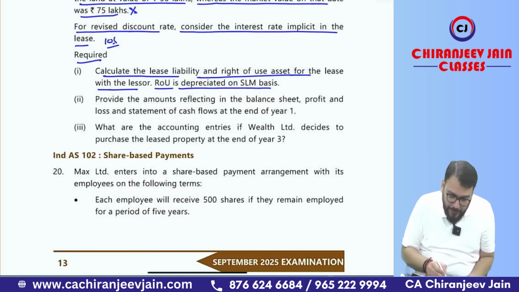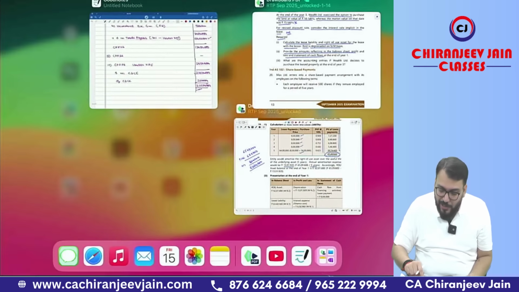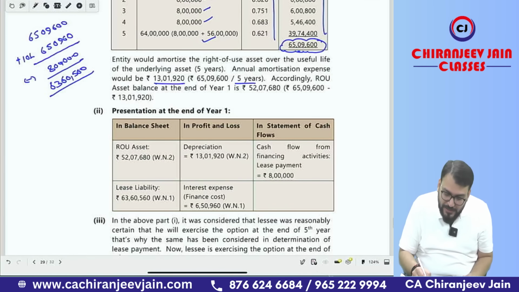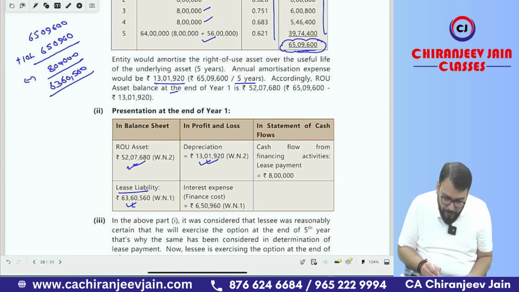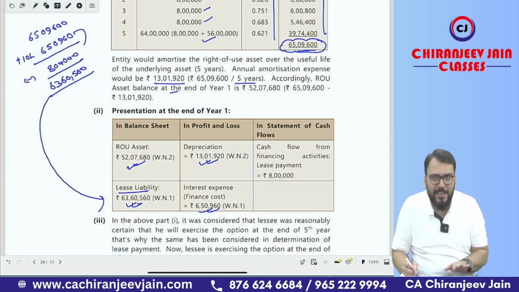What is the next question? They have given: provide the amount reflecting the balance sheet, PL and a statement of cash flow. Can you see in the balance sheet, ROU asset will come at closing balance. The closing balance will be equal to this minus depreciation, that will be this amount, and in SOPL depreciation will come this amount. Correct? And lease liability in the balance sheet will be this amount, that amount already we calculated, and the interest expense of this amount will come 6,50,960 as per working note. Working note we can do separately.